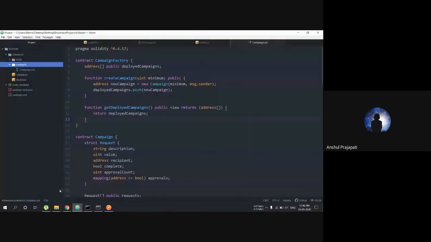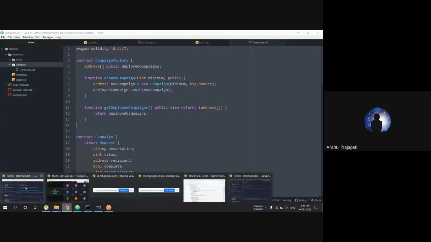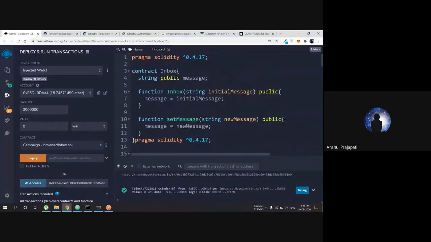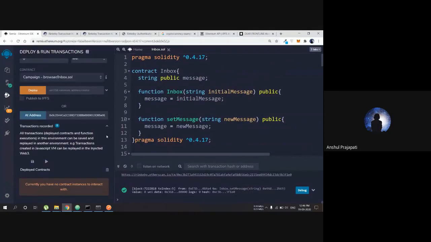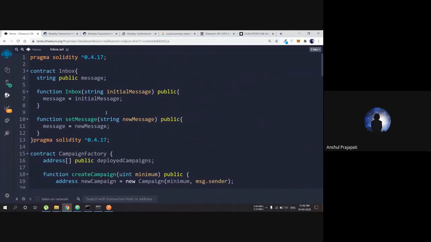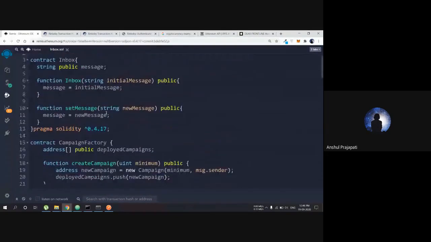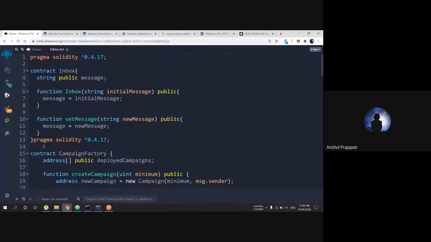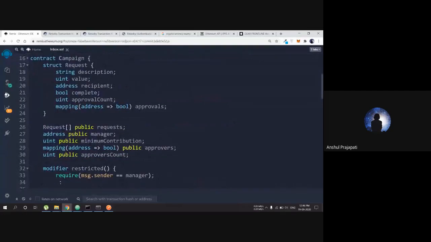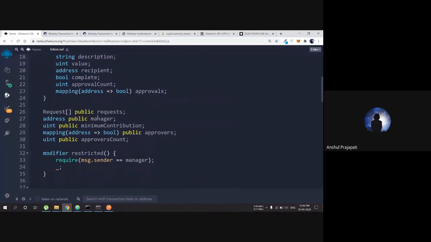So this is the contract. I copy and paste it into the blockchain, and I'm reading it in the previously deployed contracts. This is the contract, and I'm going to describe all the little parts of it. Firstly, this is a campaign. This is a campaign contract.